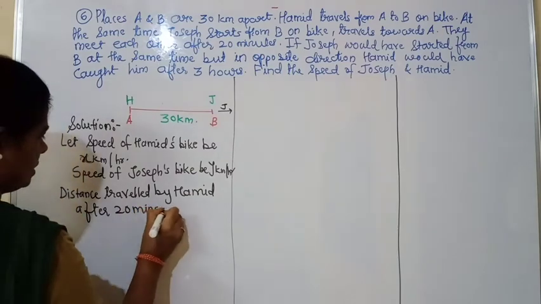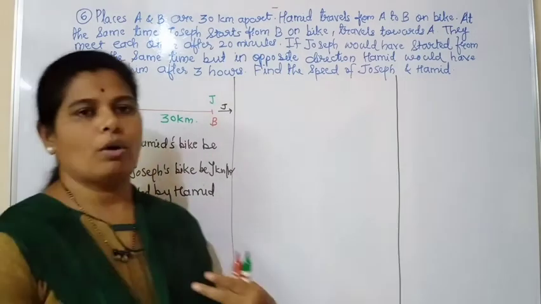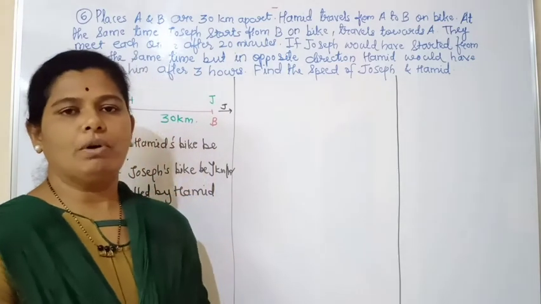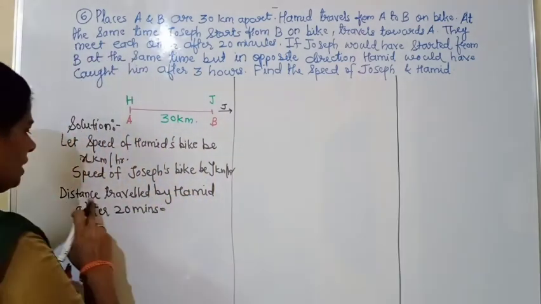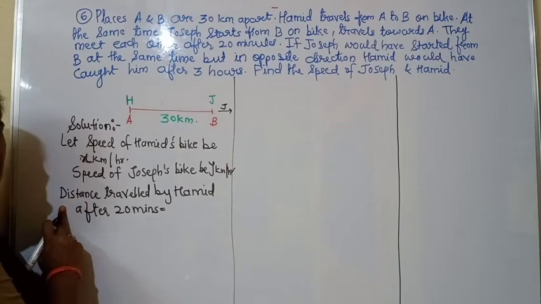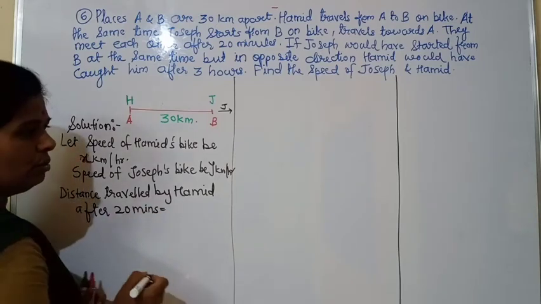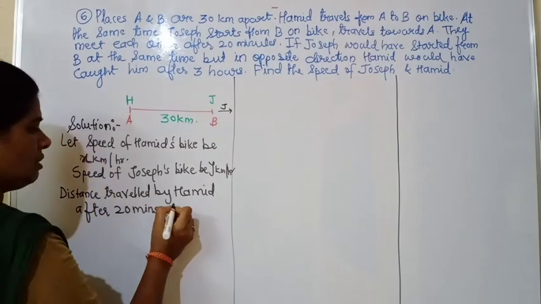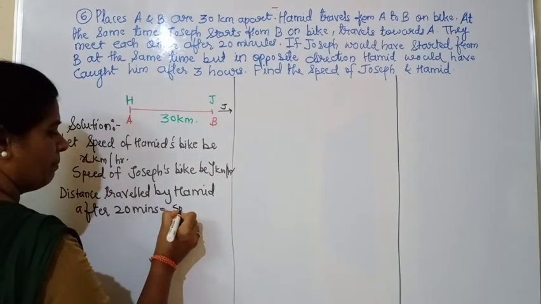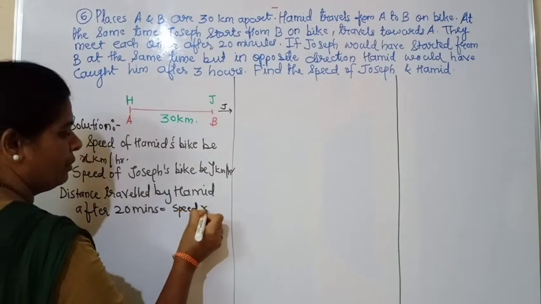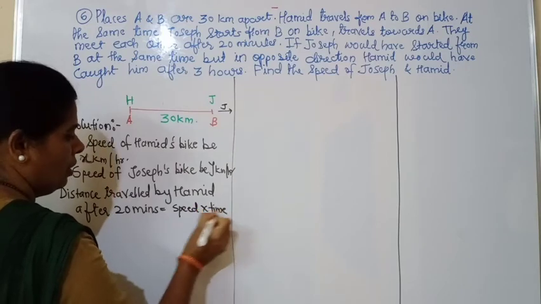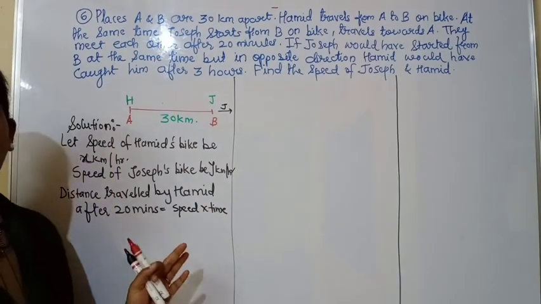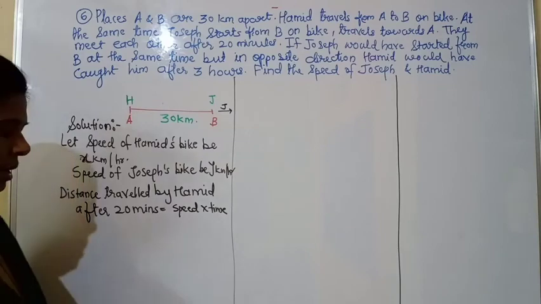All of you know the formula speed equals distance upon time, but now we are going to calculate distance. So distance is equal to speed into time. We have written the formula: distance equals speed into time.